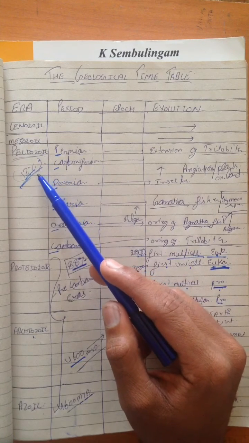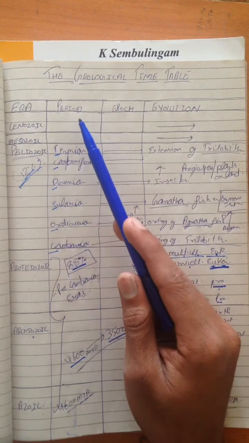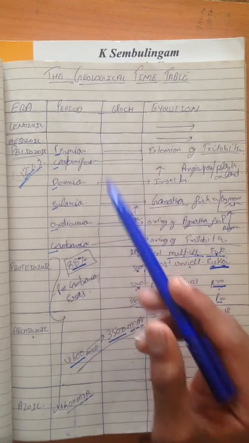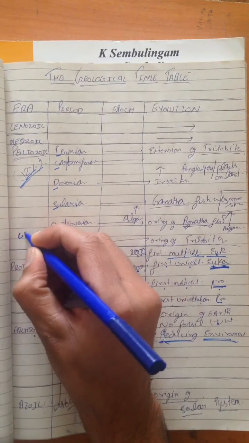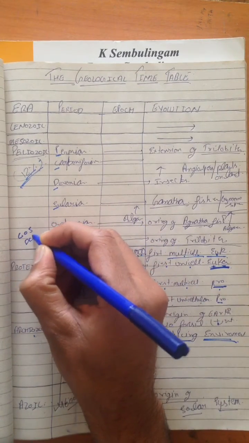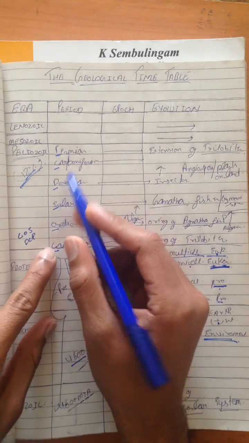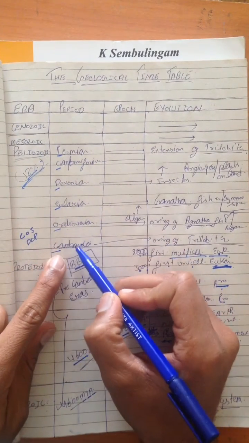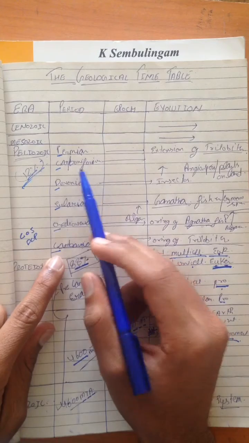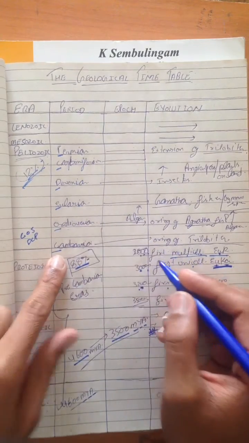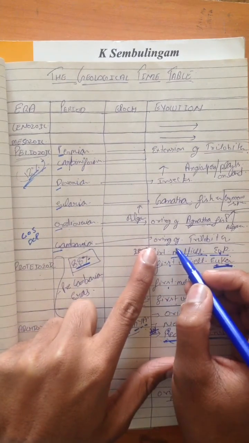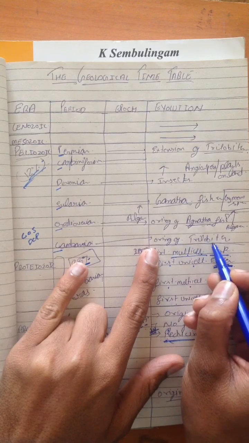And we are talking about the Paleozoic era. In the Paleozoic era there are six periods. The formula for learning is COSDCP, from the lower: Cambrian, Ordovician, Silurian, Devonian, Carboniferous, and Permian. We are talking about evolution now. In Cambrian, origin of trilobites.